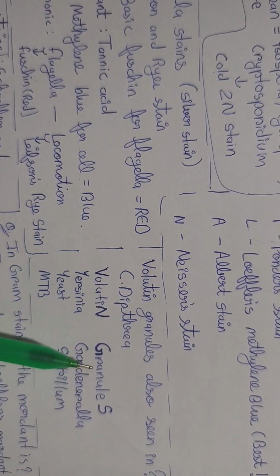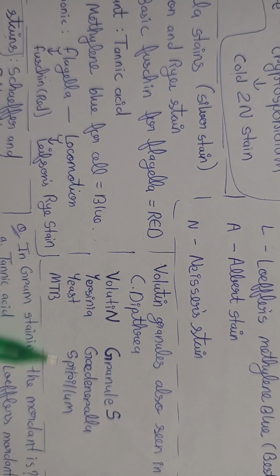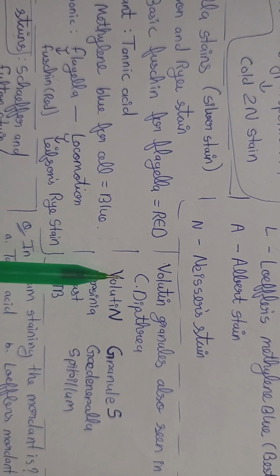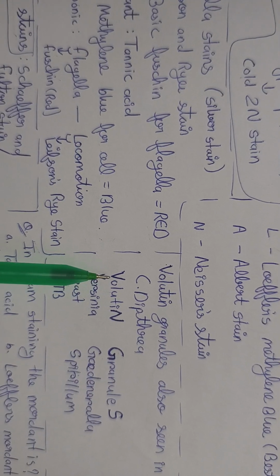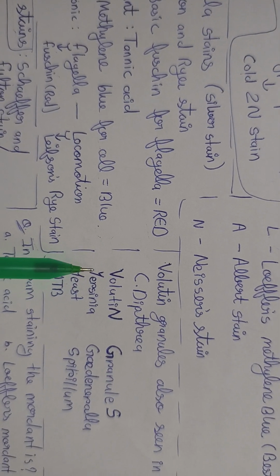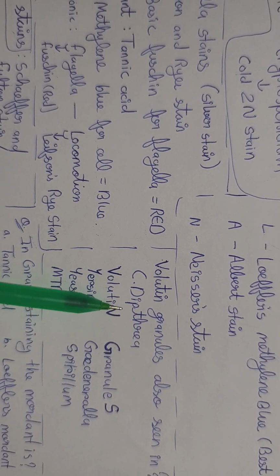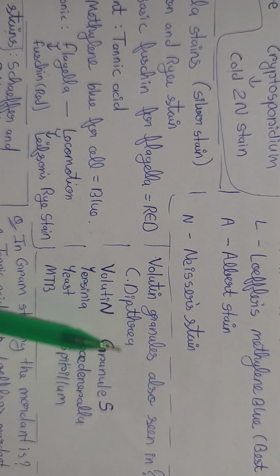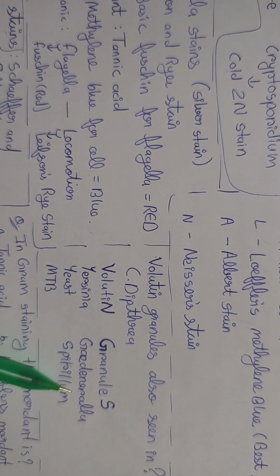So these organisms can be remembered by the mnemonic VOLUTIN GRANULES. V, if we extend a line, then it becomes Y. So Yersinia and yeast. From N, if we extend one line, it becomes M. So MTB. From G, Gardnerella, and S, Spirillum.